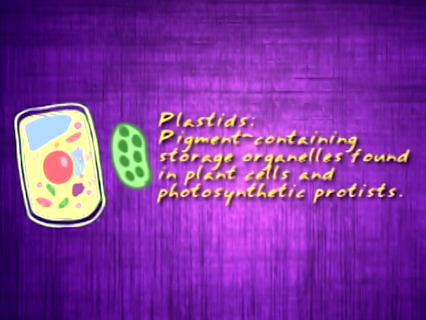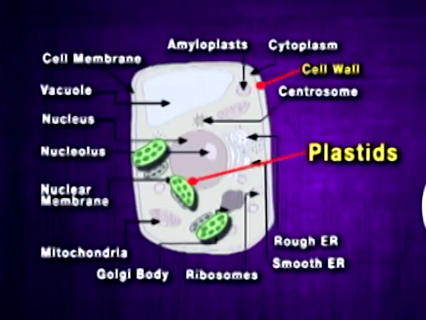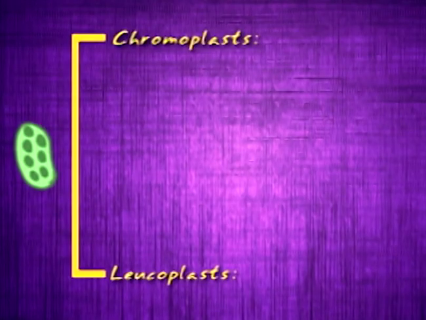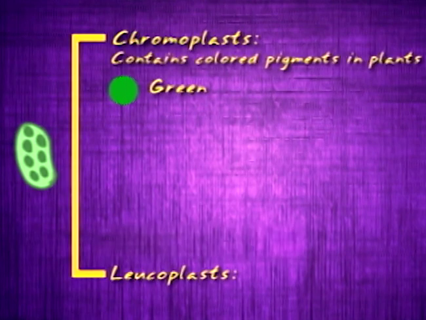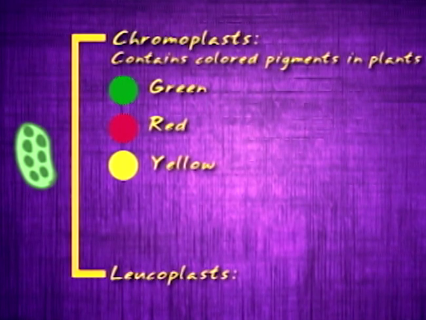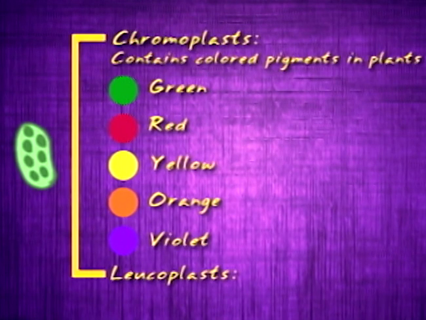Plastids are pigment-containing storage organelles found in plant cells and photosynthetic protists. There are two kinds of plastids, the chromoplasts and the leucoplasts. Chromoplasts contain green, red, yellow, orange, or violet pigments in plants.